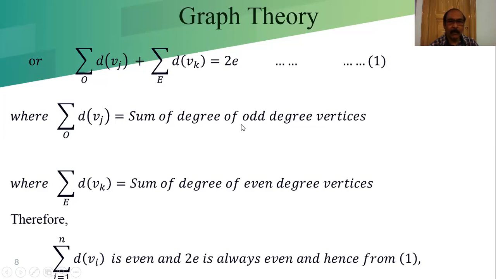So this part, the sum of the degrees of the odd degree vertices, from this we can conclude that it is even. The sum of d(vk) over the even degree vertices is even, and twice e is always even.